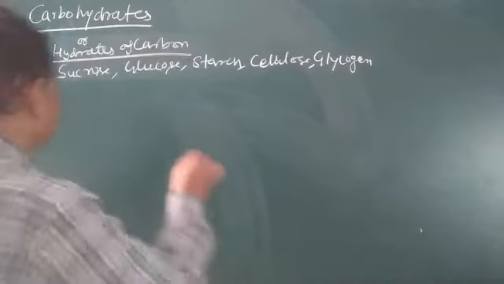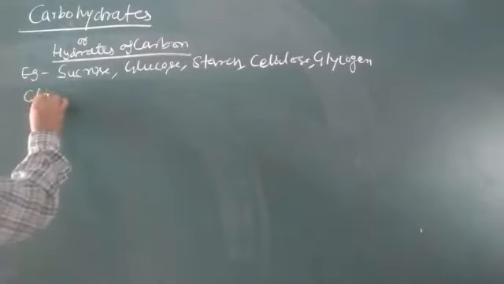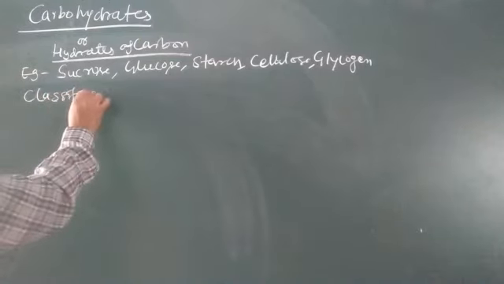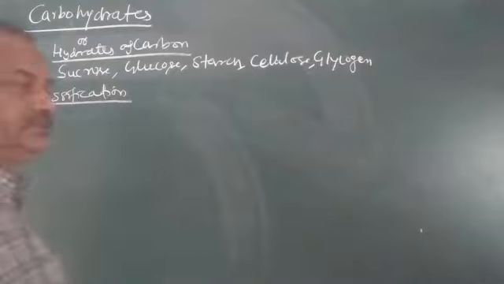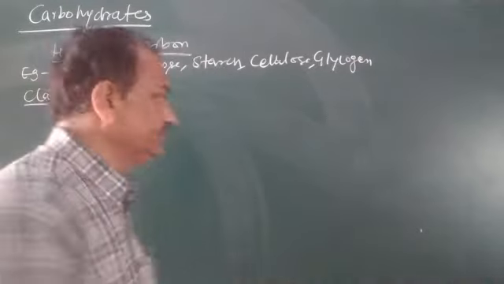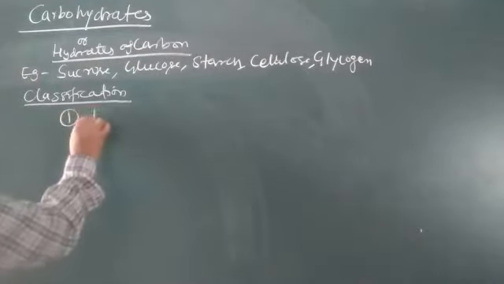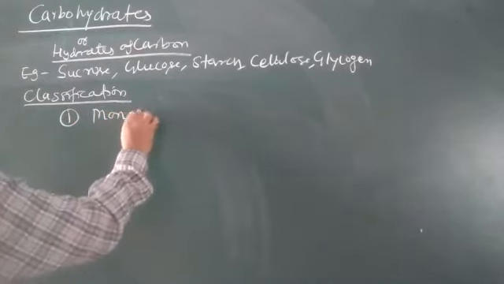Now I am coming to the classification. Carbohydrates have been classified into three categories. First is monosaccharides.